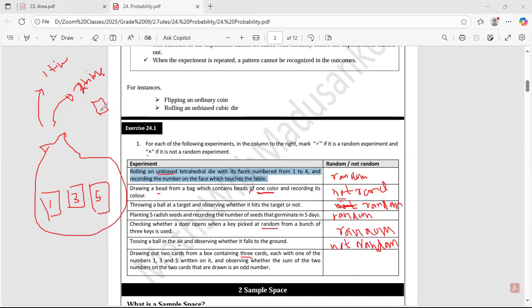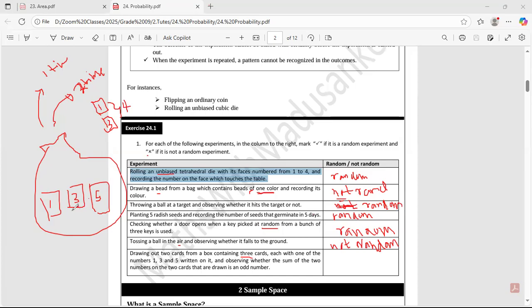The first time you get card number 1. Then again you put your hand inside, and you get number 3, randomly. So what is the summation of 1 and 3? 4. Will it be an odd number? No, right? So this is random.